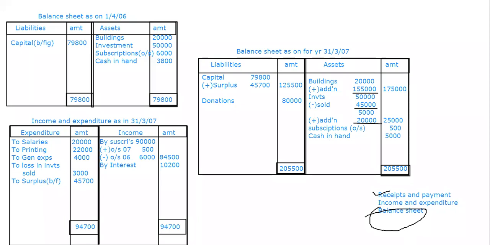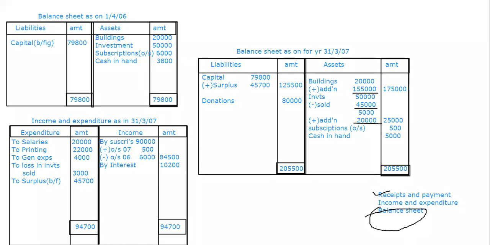A donation of 100 received for a building fund was wrongly included in the subscription account itself. So simply what you're going to do is minus it from subscriptions and add it to donations. Remember, subscriptions minus, donations add.